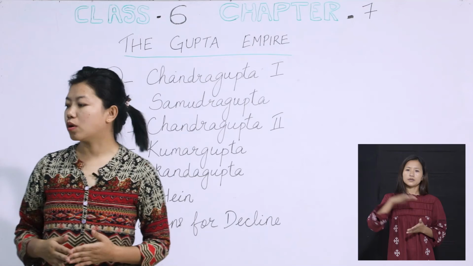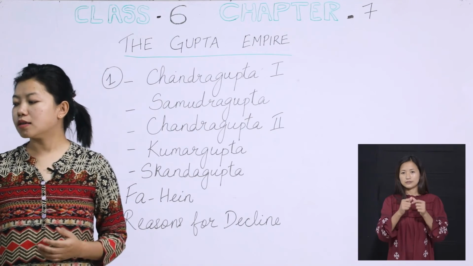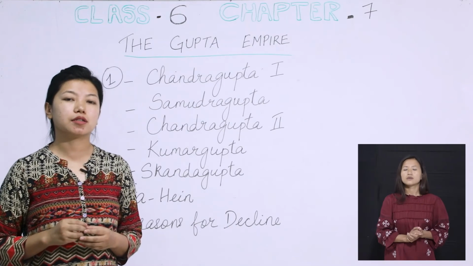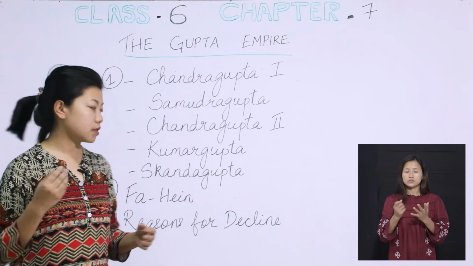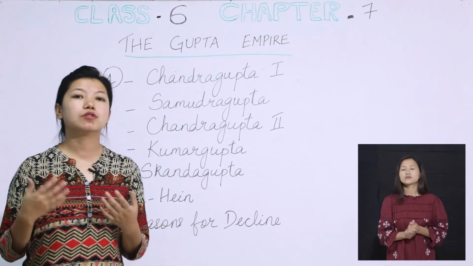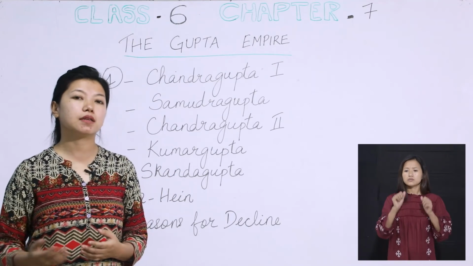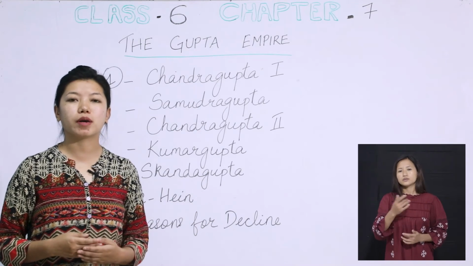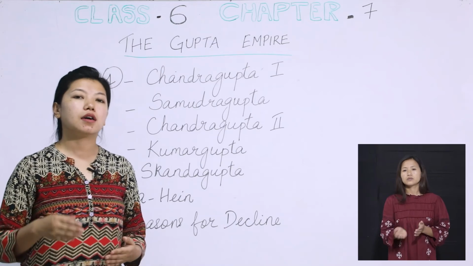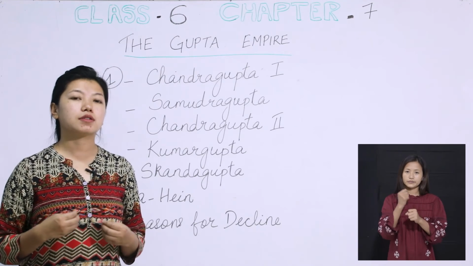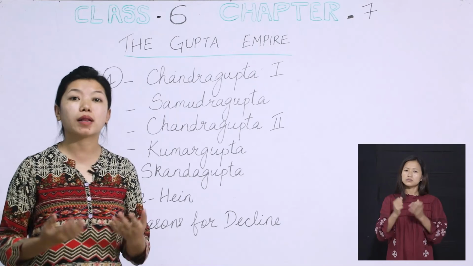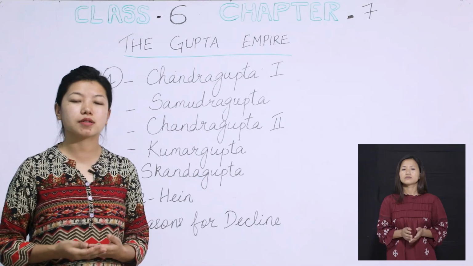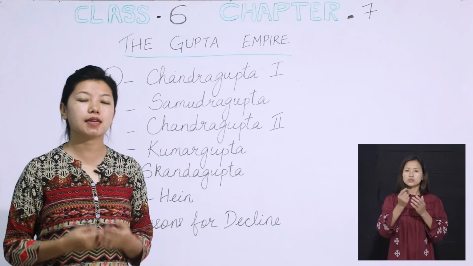Then the third reason was the attack of the Hunas. All right. So once the Hunas came and attacked, Skandagupta, though he was able to defeat the Hunas, fell ill after that and couldn't keep up well. So the upcoming rulers of the Gupta dynasty were not strong enough and were not well prepared to protect themselves from the attacks of the Hunas. That's why the Gupta dynasty came to an end.